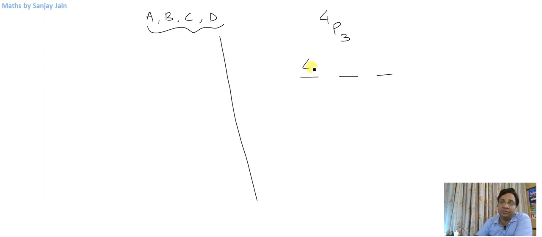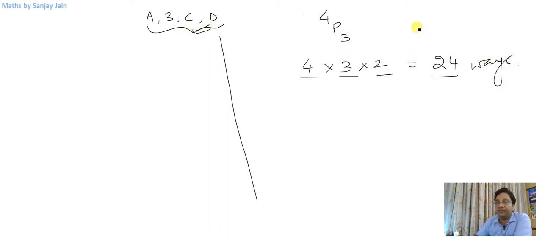I said that the first place can be filled in 4 ways, second in 3 ways, third in 2 ways. So these were 24 total ways we could arrange 3 out of these 4 distinct letters. And the formula for this we said was 4 factorial divided by (4 minus 3) factorial, that was 24, right? So these were 24 ways.